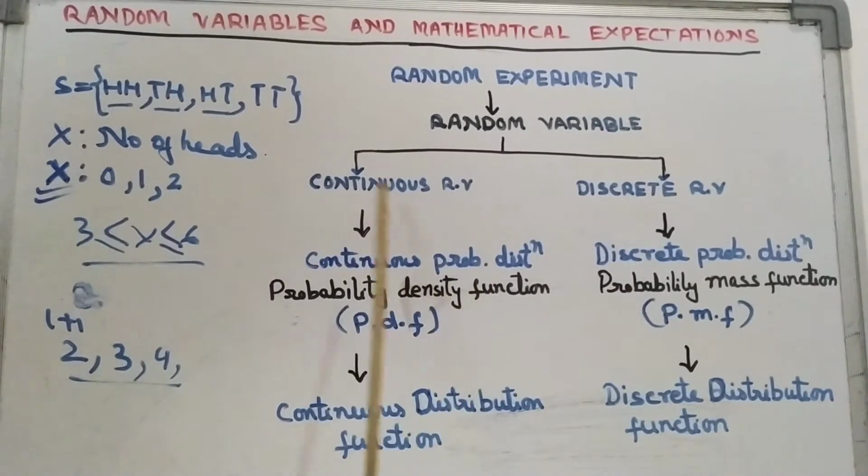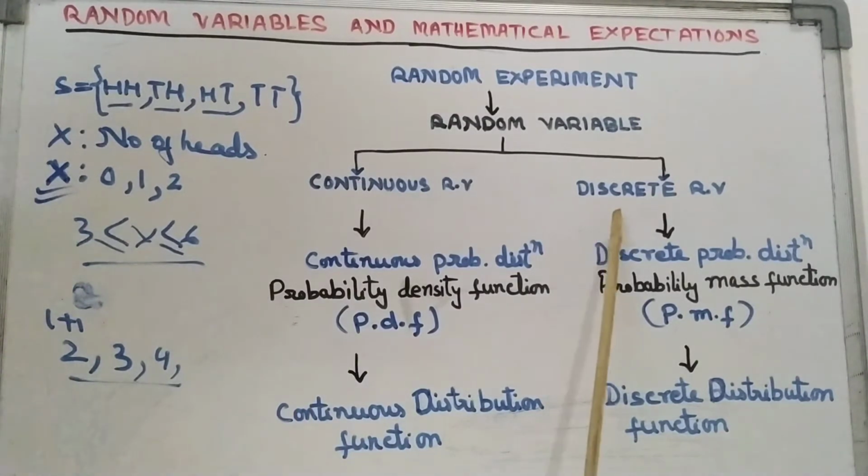The probability function of a continuous random variable is called the probability density function, and the probability function of a discrete random variable is called the probability mass function, and the cumulative of the probability density function is called the continuous distribution function, and here it is called the discrete distribution function. So always remember, the distribution function is the cumulative of the probability function.